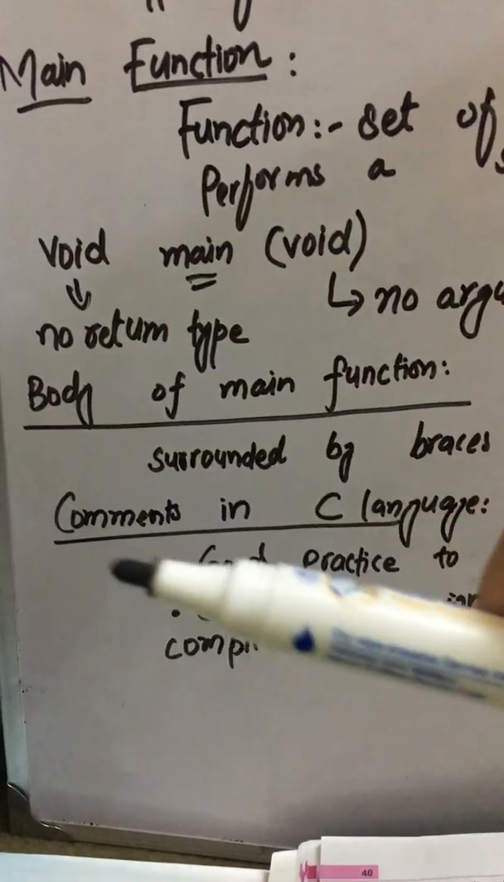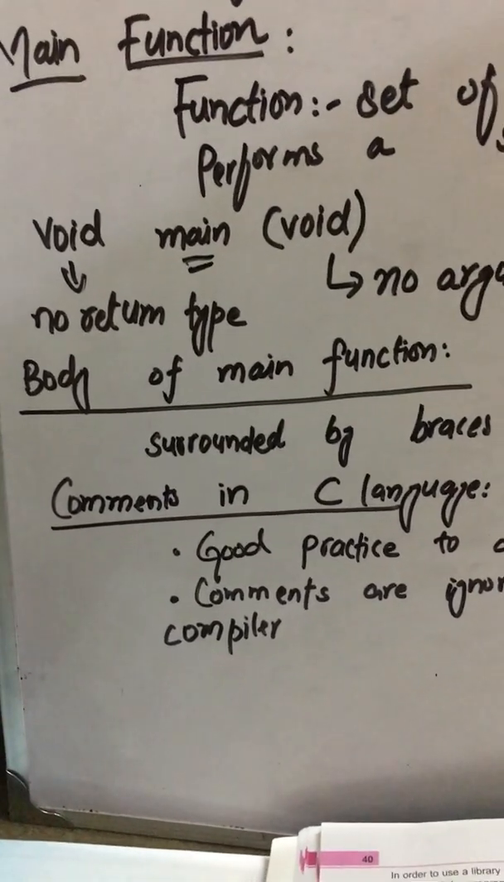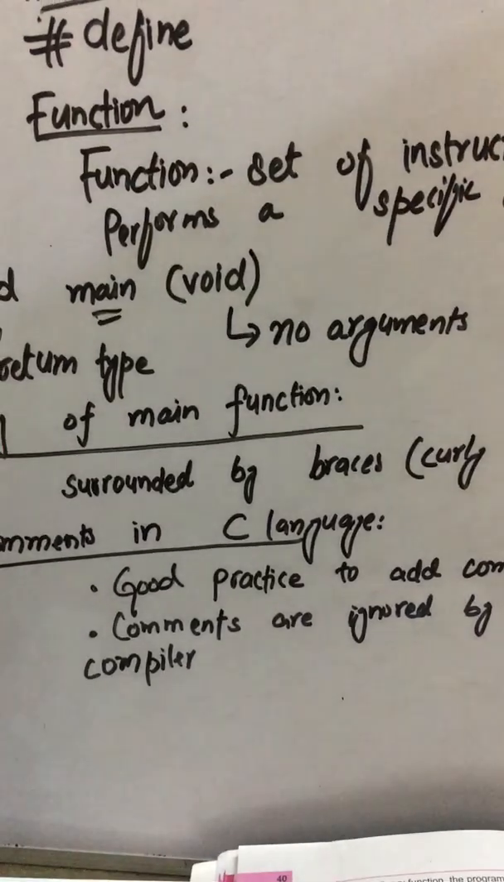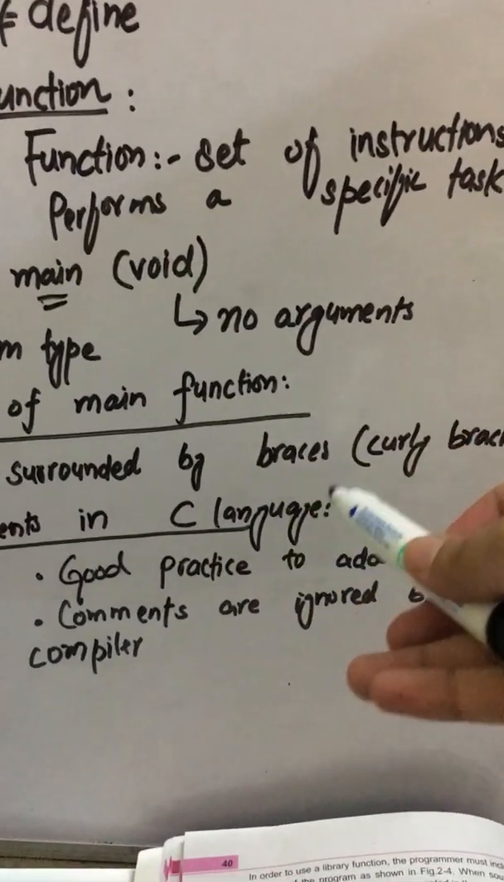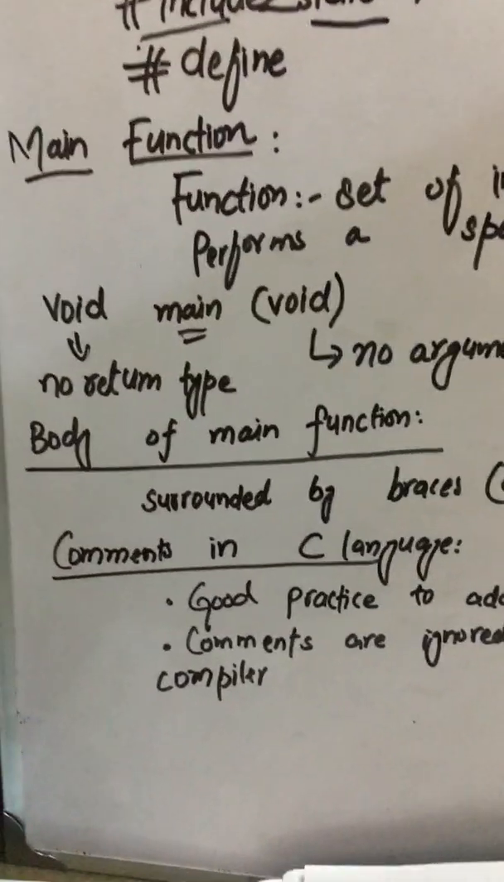Then we have the body of the main function. Your body of main function consists of different functions, user defined functions, your variables, your constants, or any other function. So this is all surrounded by the braces or the curly brackets.